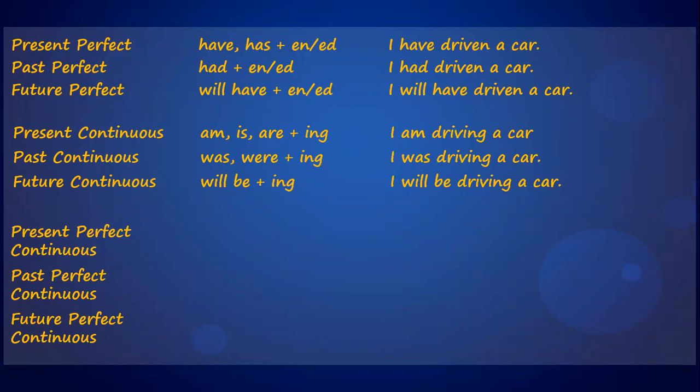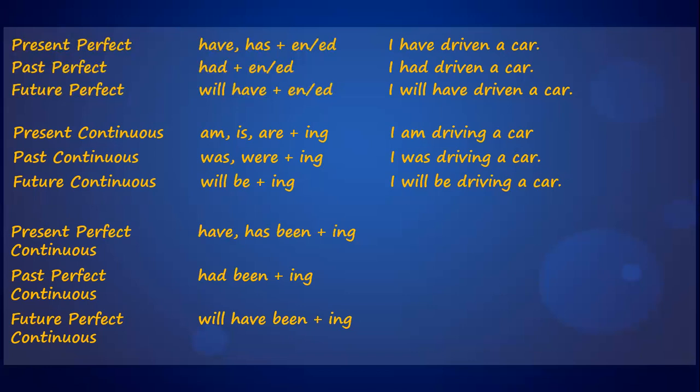That is, have and has from the perfect tense for present, while for past tense we will be picking up had from the perfect tense, ing from the continuous tense. In the future, we will be picking up will have from the perfect tense and ing. Since the two tenses are going to be one, we are going to merge them by adding a connector.